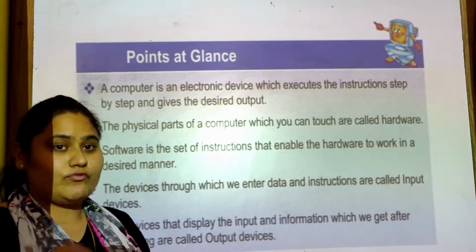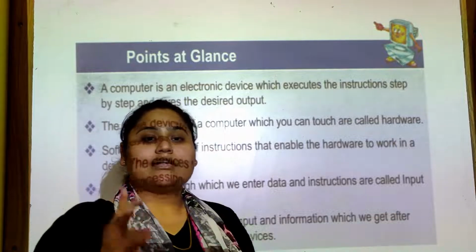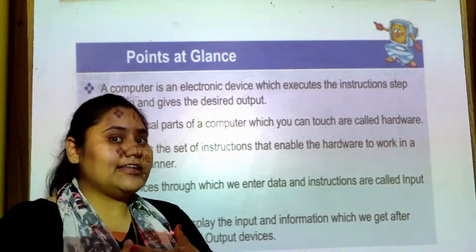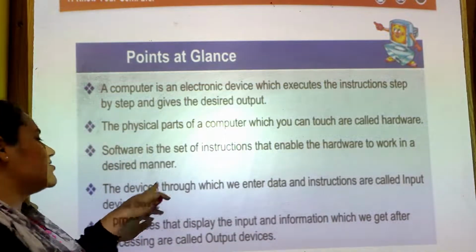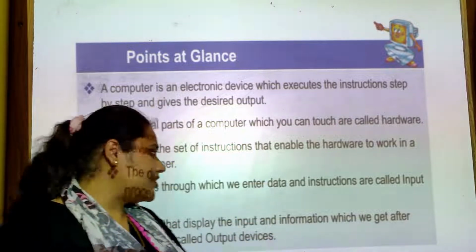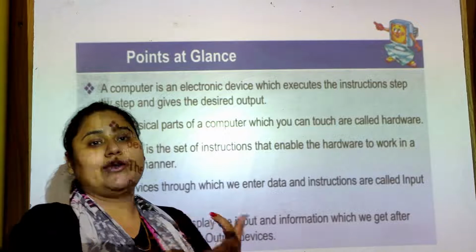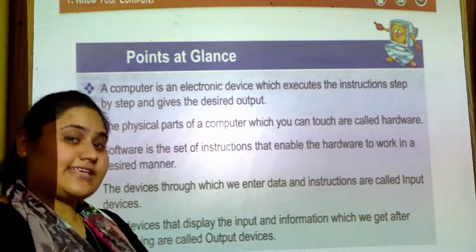Without hardware, software is nothing, and without software, hardware is nothing. They both are the best friends. They have to correlate themselves, and then they will work with each other. The devices through which we enter data and instructions are called input devices. What are they especially? Keyboard, mouse, pointers, etc. And one more is there, that is scanner.